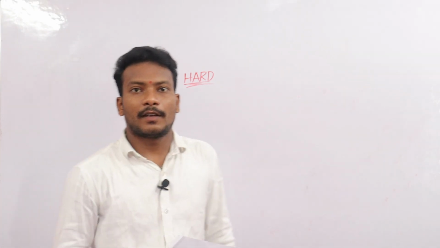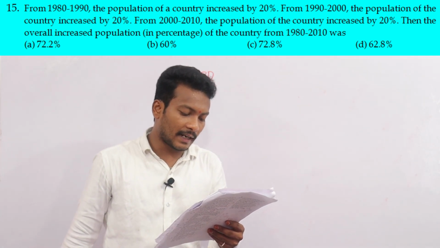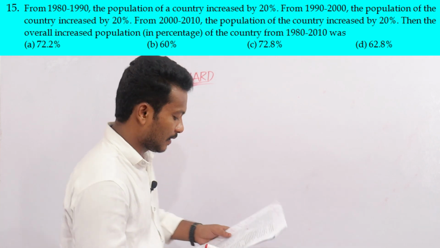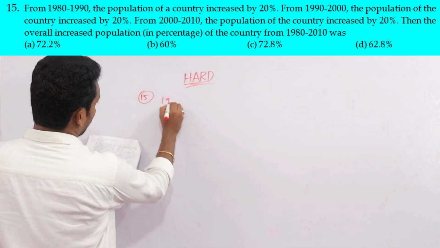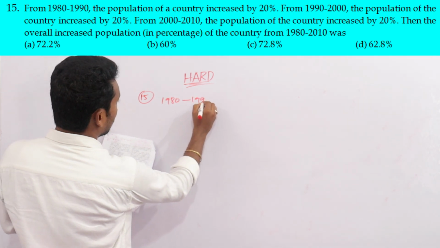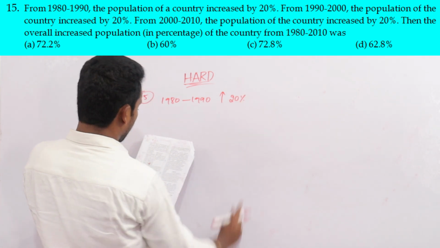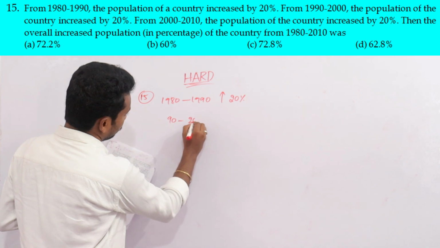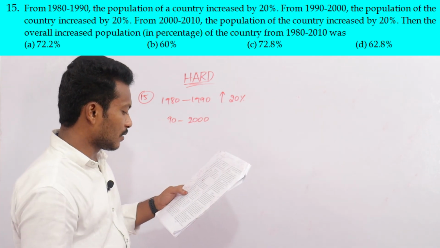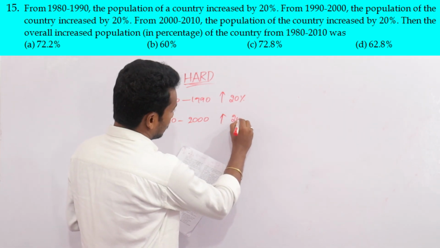Okay. Next question, 15th one. From 1980 to 1990, the population of a country increased by 20%. From 1990 to 2000, the population of the country increased by 20% again.